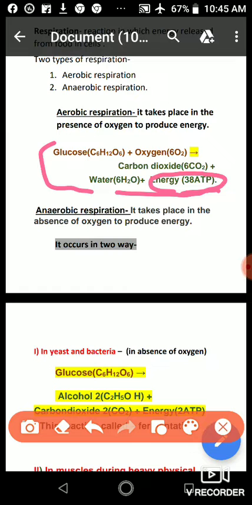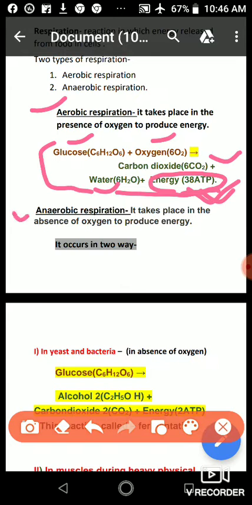And how many ATP molecules? 38 ATP. So aerobic respiration takes place in the presence of oxygen, and when oxygen reacts with glucose, it gives CO2, water, and energy. How many? 38 ATP.